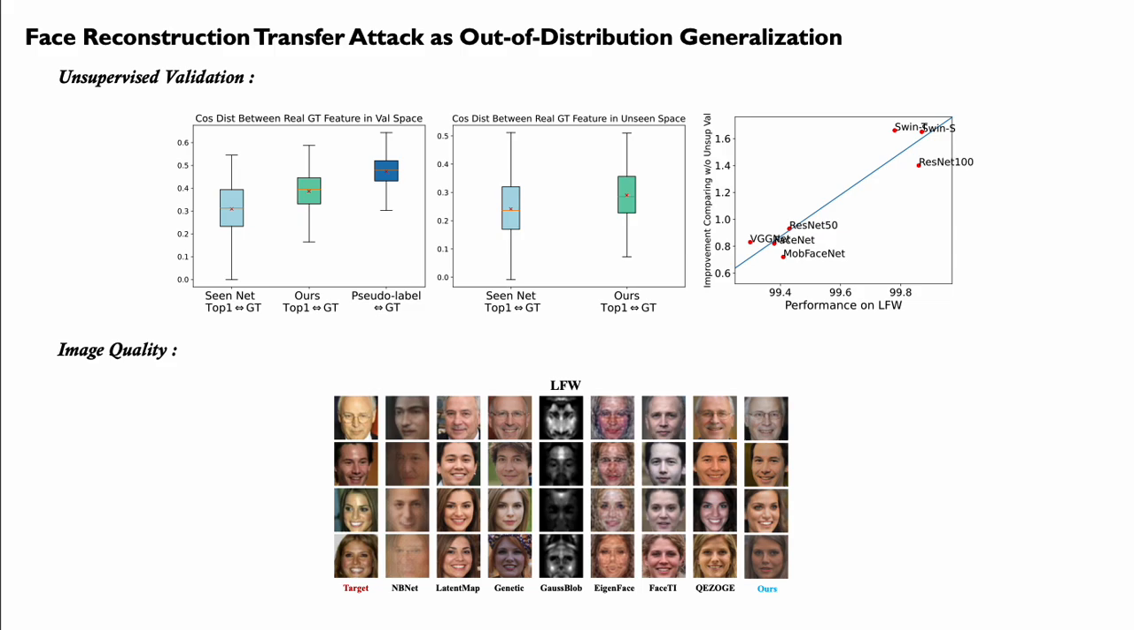Finally, we vary the type of model for the validation encoder, where we find a positive correlation between the encoder's general performance and SAR. On the bottom, we show some sample images of previous methods and our method for qualitative comparison. Thank you very much for your interest in our work.